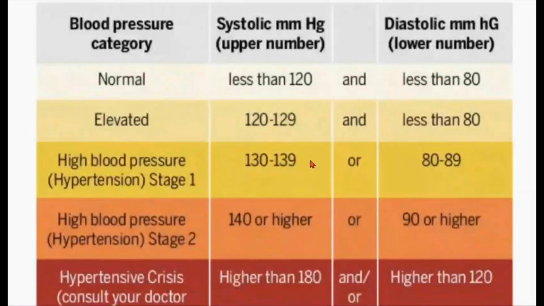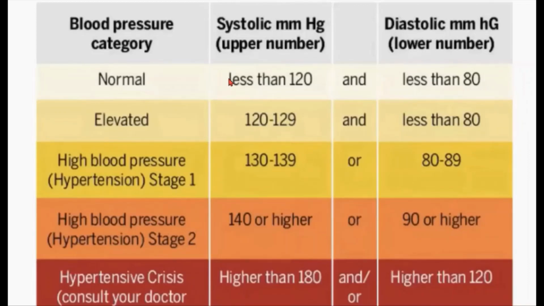Now we can see the blood pressure categories. These are the 5 blood pressure categories. The first category is normal, the second one elevated, the third one high blood pressure stage 1, the next one high blood pressure stage 2, and the last one is hypertensive crisis.